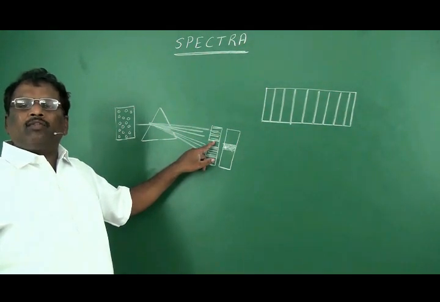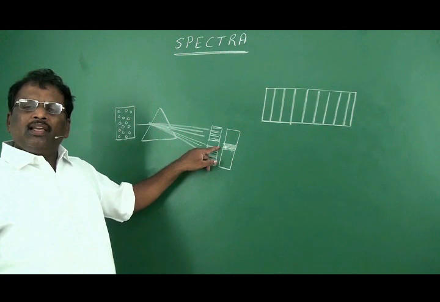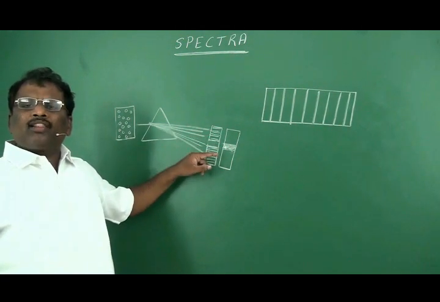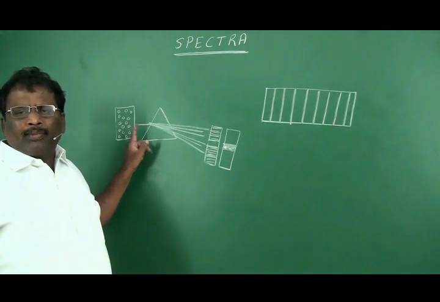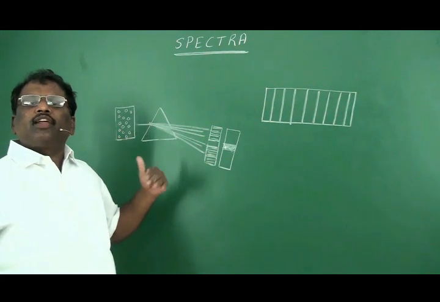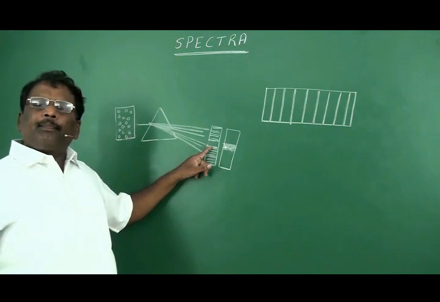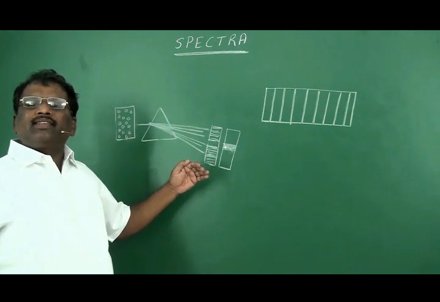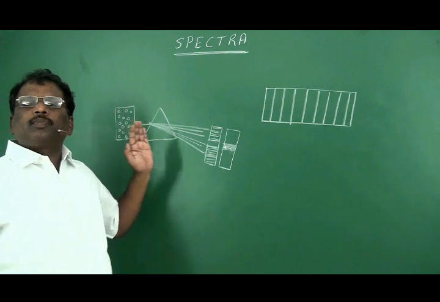But when the light is passed through the sample of atoms before it enters the prism, then one or two lines will disappear. Those lines indicate the wavelength of light radiation that was absorbed by those atoms. In that way, we can estimate the position of electron in that atom. So this spectra was recorded when atoms are absorbing energy. That's why it is said to be absorption spectra.